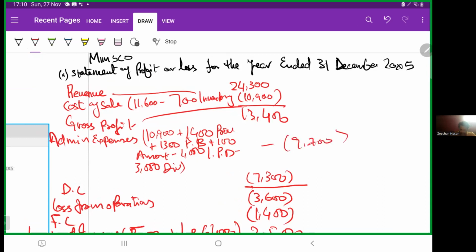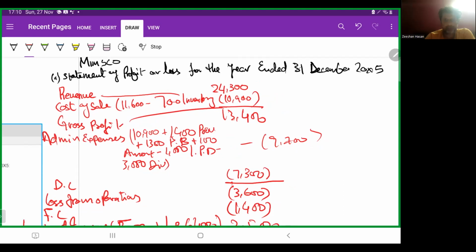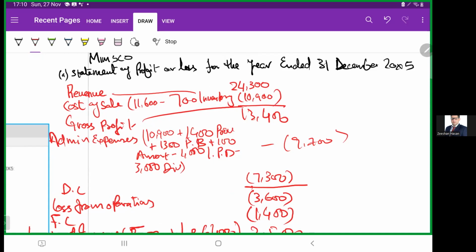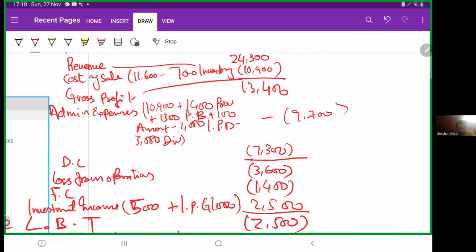Then distribution cost 1,700, copy paste from the scenario. Okay, so far so good. Then after distribution cost, we will get loss from operations, negative 3,600.